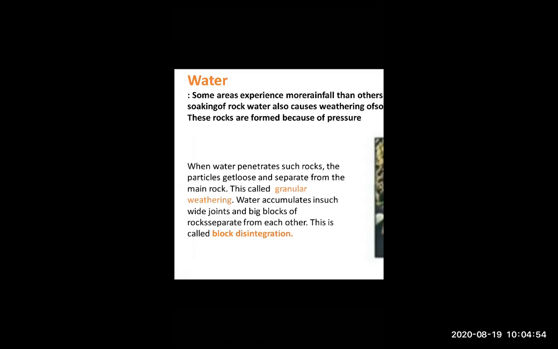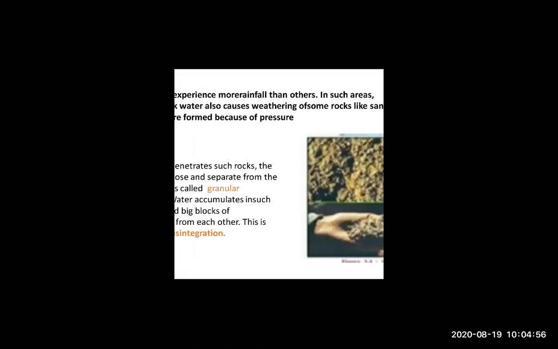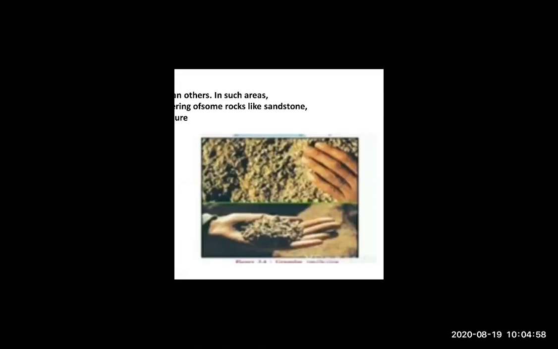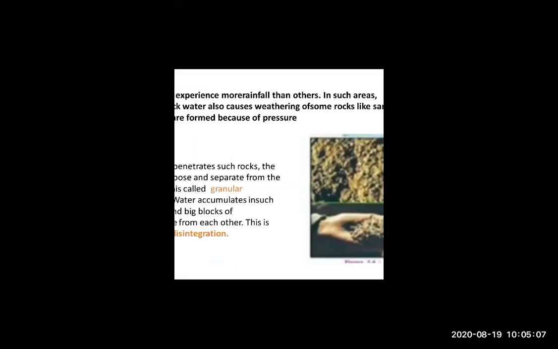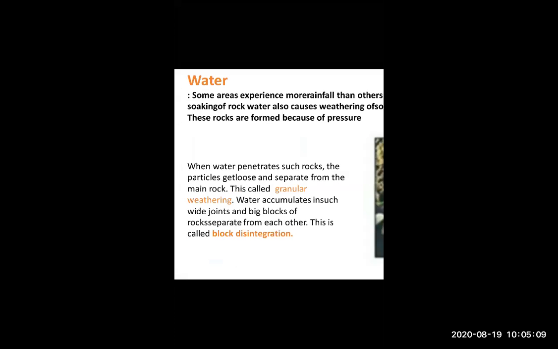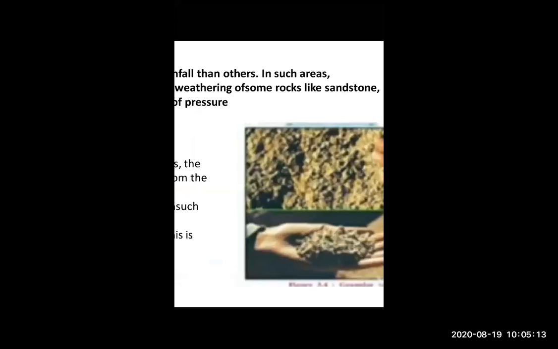Whenever we pour some water on a rock, the rock absorbs that water and the rock particles get loose. It converts into soil. Look at that part. The rock is breaking and it is looking like soil.